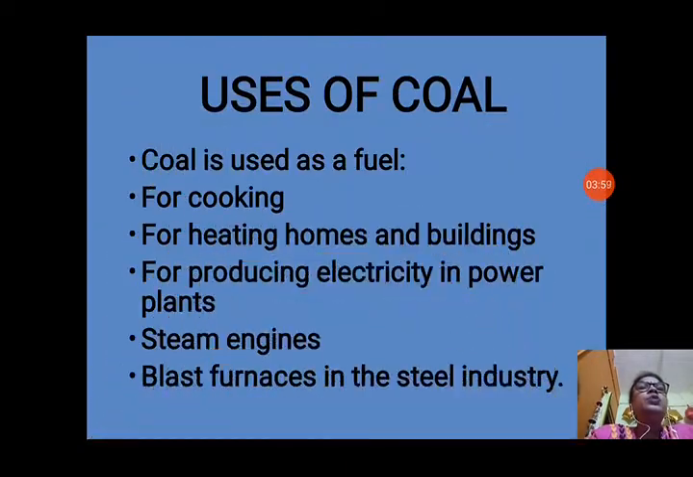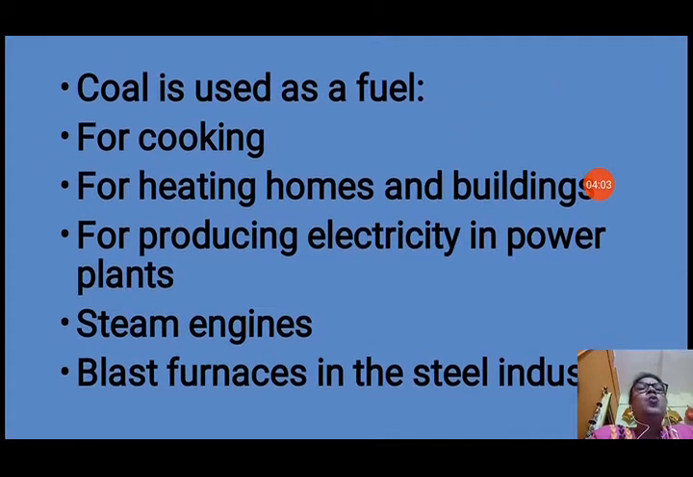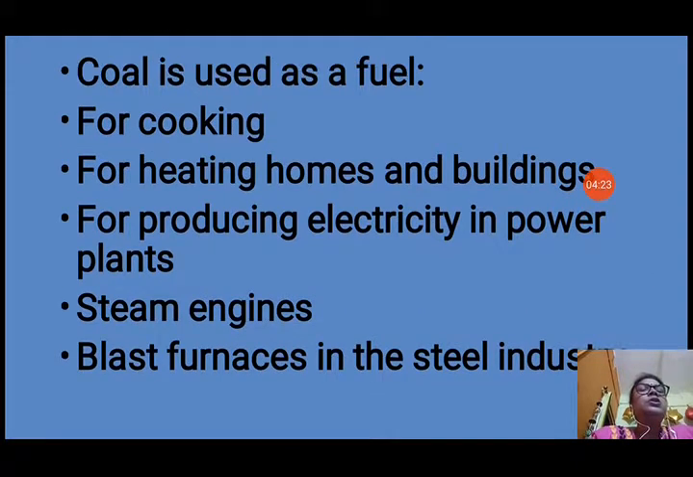Next you will see the uses of coal. Mostly coal is used as a fuel for cooking, for heating homes and buildings, and for producing electricity in power plants. In thermal power stations they burn coal to produce electricity. In steam engines they burn coal to produce steam. In the steel industry, they use coal to heat the blast furnaces.